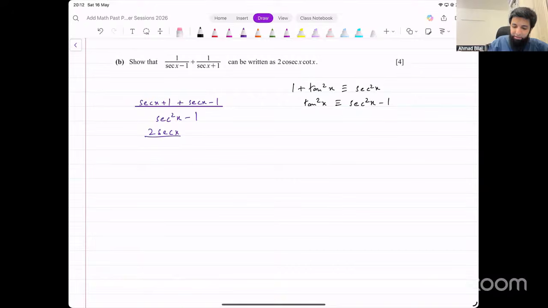So we could write this as tan squared x. What do we do now? We have to convert it to that form somehow. Now 2 is already there, right? The problem is, how do we convert this to this form now?